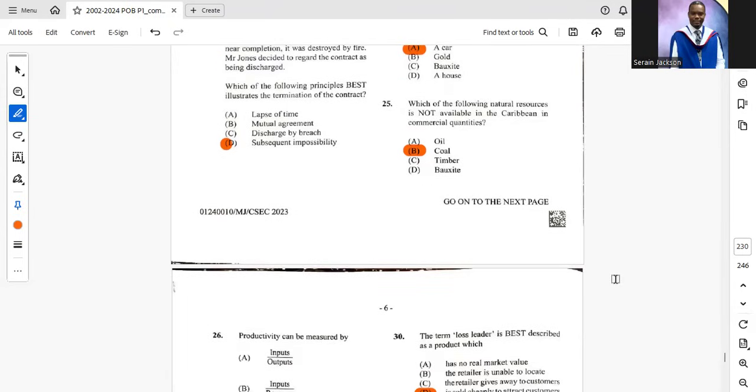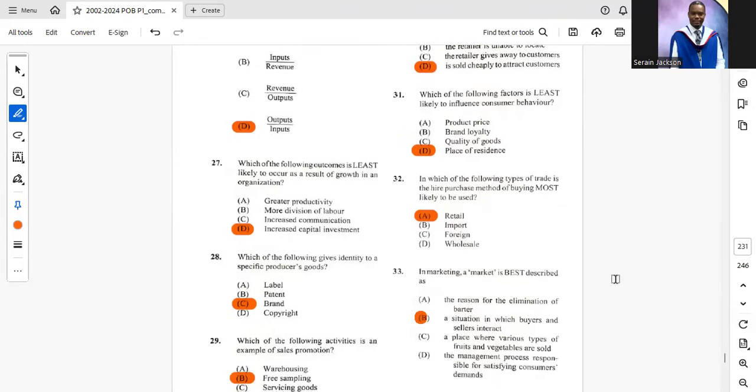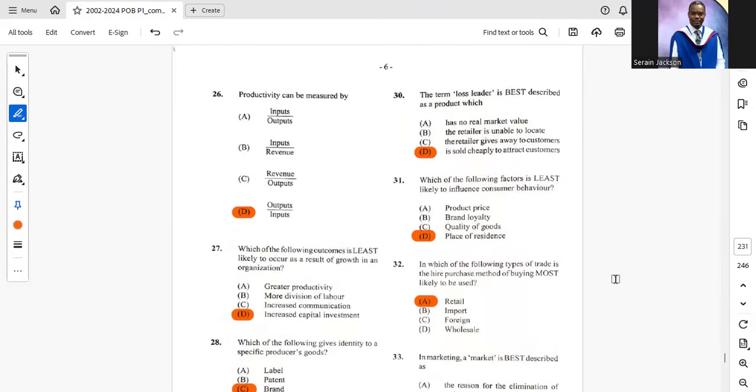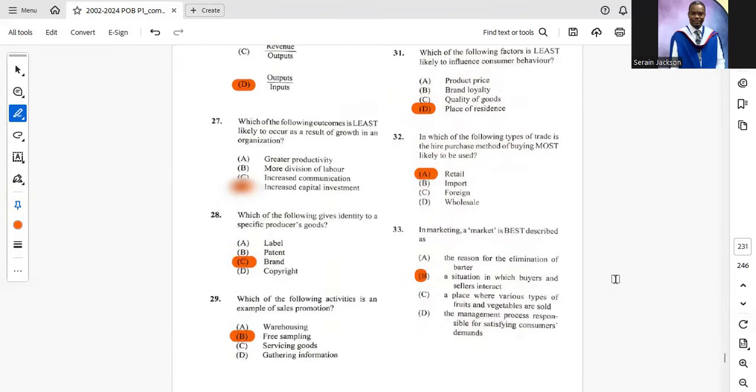25. Which of the following natural resources is not available in the Caribbean in commercial quantities? B is the correct answer, coal. 26. We have seen this question numerous times. Productivity can be measured by outputs divided by inputs. 27. Which of the following outcomes is least likely to occur as a result of growth in an organization? D, increased capital investment.